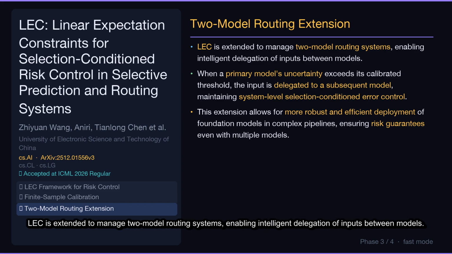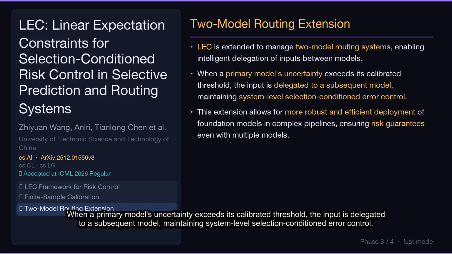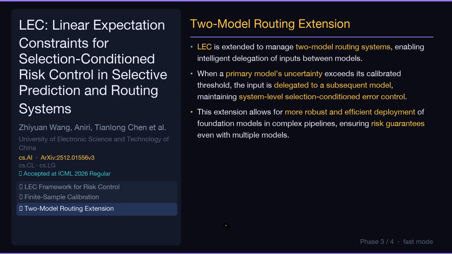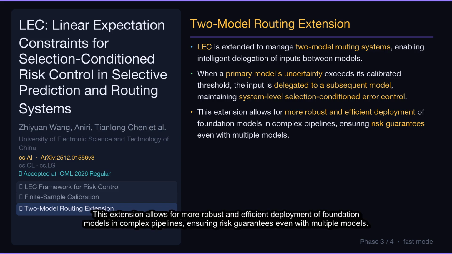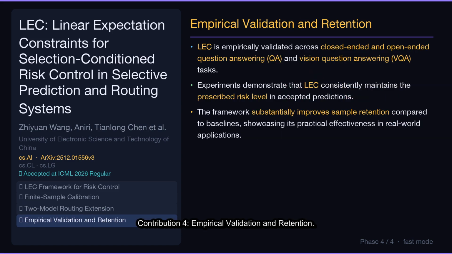Contribution 3. Two-model routing extension. LEC is extended to manage two-model routing systems, enabling intelligent delegation of inputs between models. When a primary model's uncertainty exceeds its calibrated threshold, the input is delegated to a subsequent model, maintaining system-level selection-conditioned error control. This extension allows for more robust and efficient deployment of foundation models in complex pipelines, ensuring risk guarantees even with multiple models.